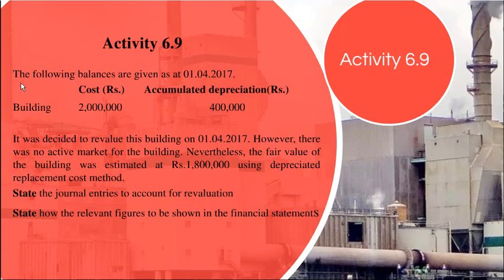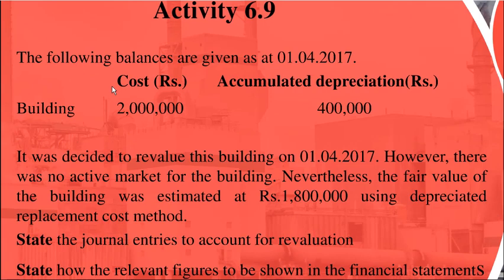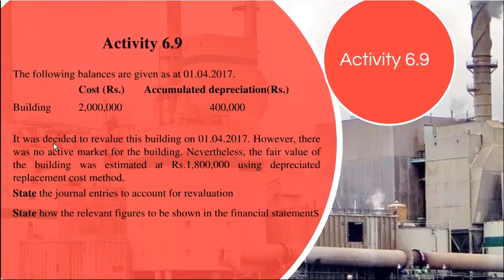Accordingly, the following balances are given as at 1st April 2017. The building, its cost is 2 million, and accumulated depreciation is 400,000. It was decided to revalue this building on 1st April 2017.